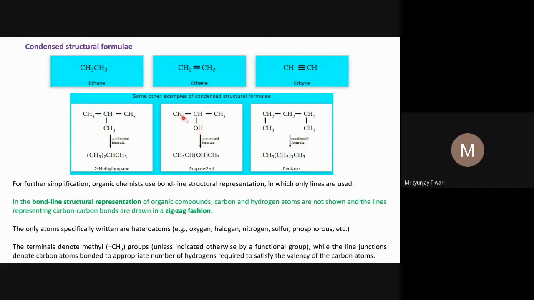So let's see this CH3, CH3. One can condense this in this form, (CH3)2, because two CH3 groups are there.